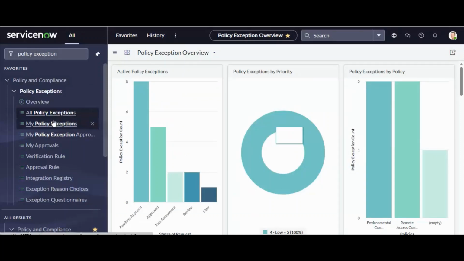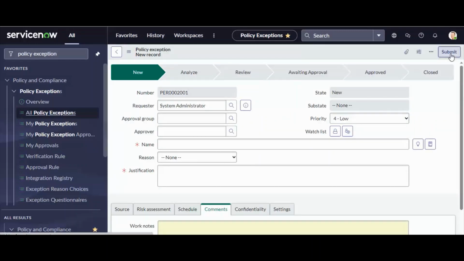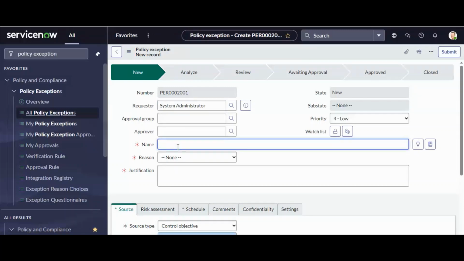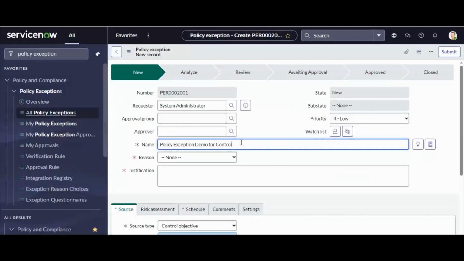So here I need to click on All Policy Exceptions. When I click on that, I need to click on New, because I am creating a new policy exception for one particular control. What is the control name? The control name is breakdown of policy GRC. Here I am just providing the name, policy exception demo for control. Let me copy the control number for your understanding and put it in. We are providing the policy exception.